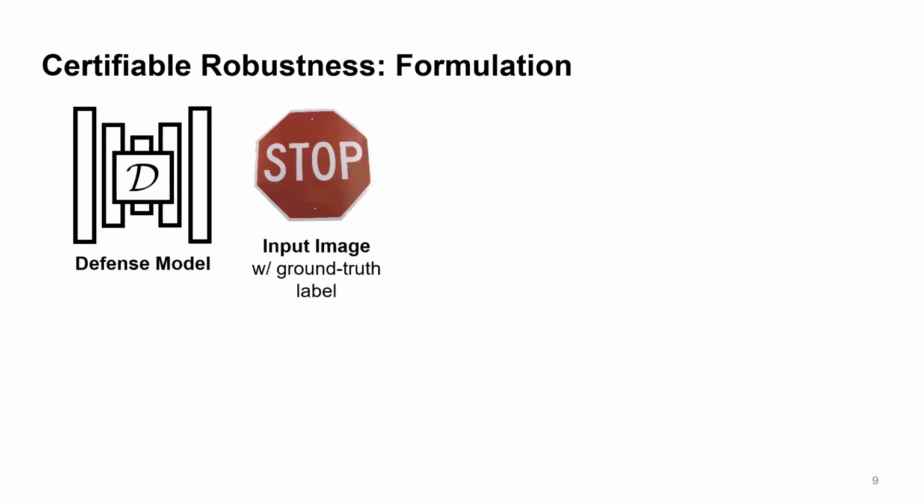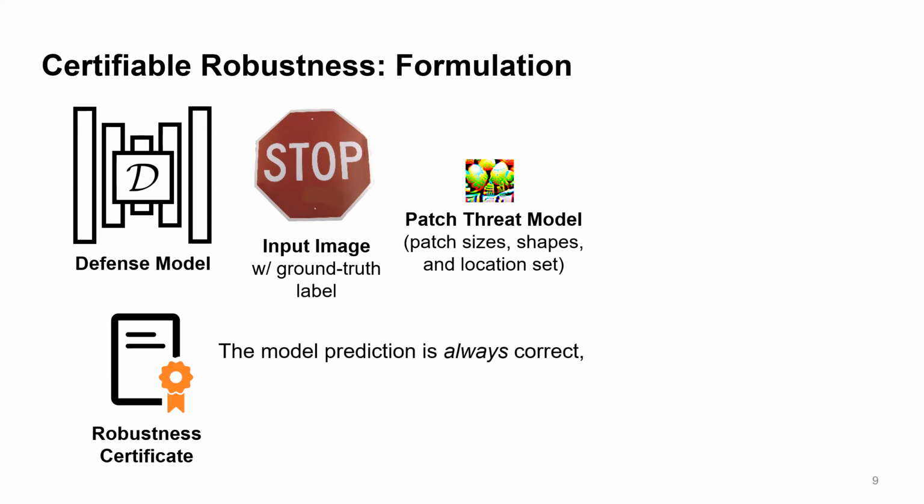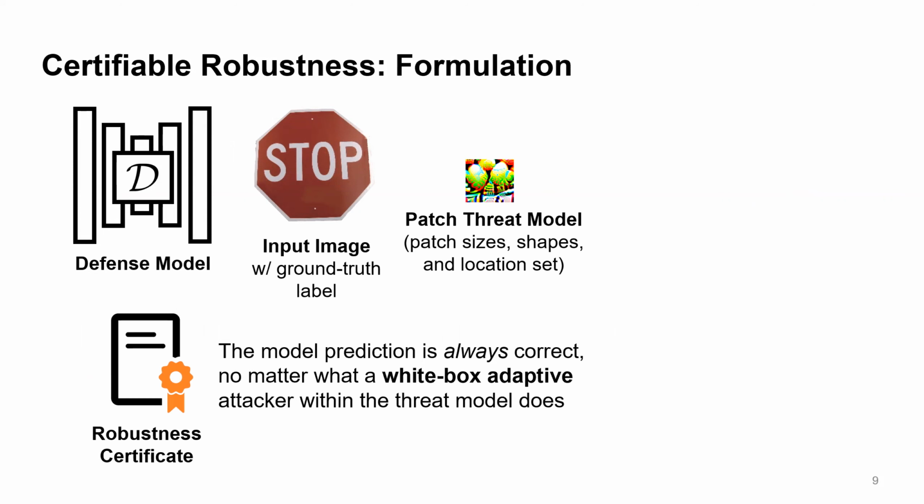The high-level idea is that given a defense model, an input image, and a threat model, which tells you what an attacker can do, for example, how large the patch could be, the objective is to generate a certificate which says the model prediction is always correct, no matter what a white box adaptive attacker within the threat model does. Here, white box adaptive means that the attacker can know everything about the defense, including the algorithm, parameters, model architecture, and model weights. The certificate needs to consider any attack strategy that follows certain constraints defined by the threat model.